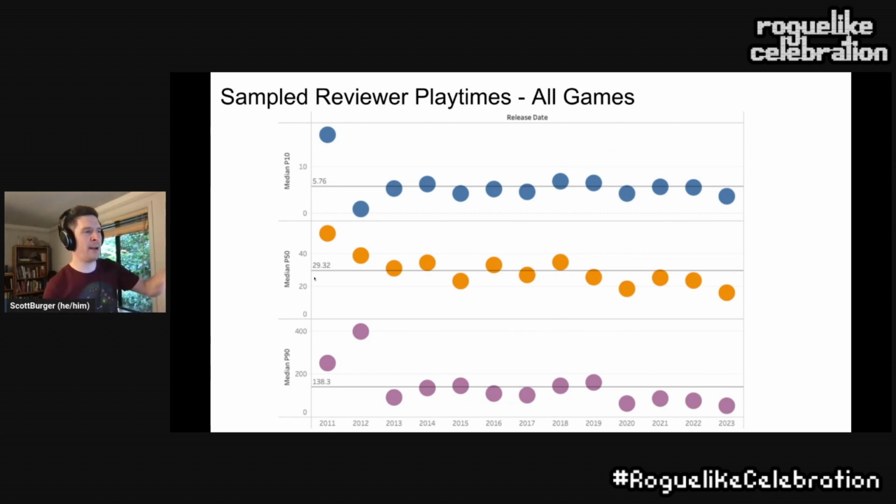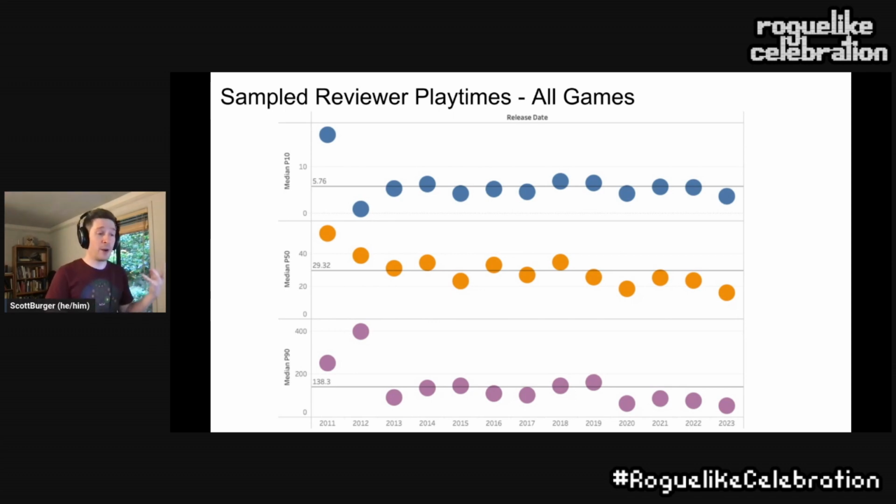And we can slap an average line in there too, just for funsies and make it a little simpler. That way we can see how people generally are playing these games over time. We can see how the data evolves compared to that average middle line. And we can see how do those lines compare. So unsurprisingly, the 10th percentile of play times throughout time, about 5 to 6 hours. People are spending 30-ish hours for the median play time, and the 90th percentile, about 140 hours. We got some dedicated folks.